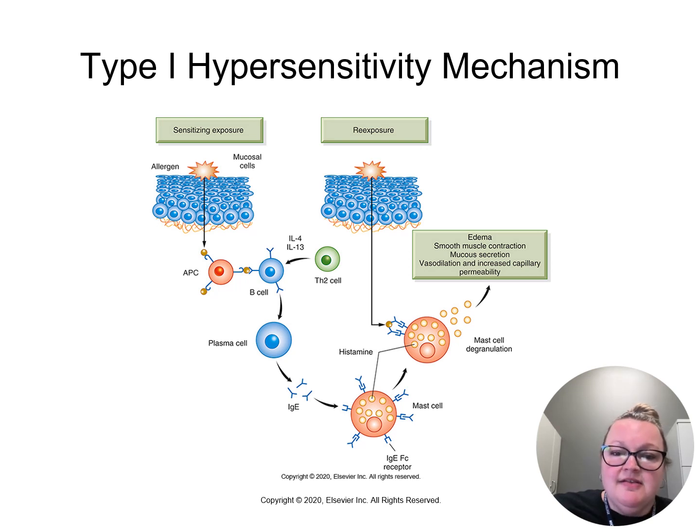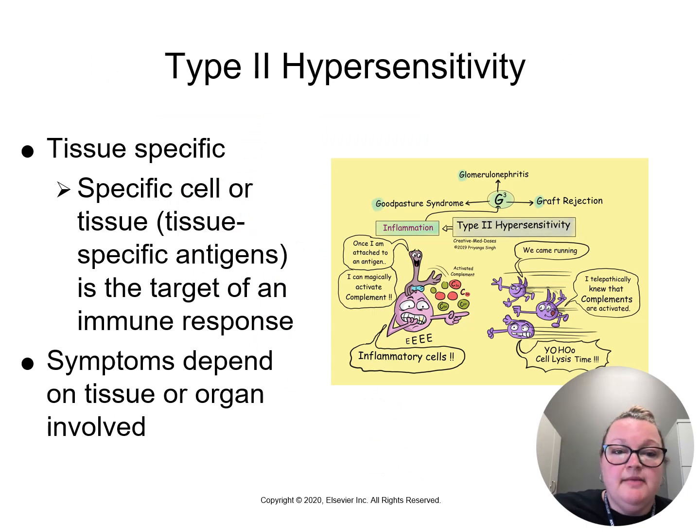In the case of type 1, it is the IgE which meets the receptors on the mast cell. On the right is the second exposure, or the re-exposure. This time the antibodies are already there, and the mast cell will degranulate, releasing histamine, causing the effects of the allergy to be worse.